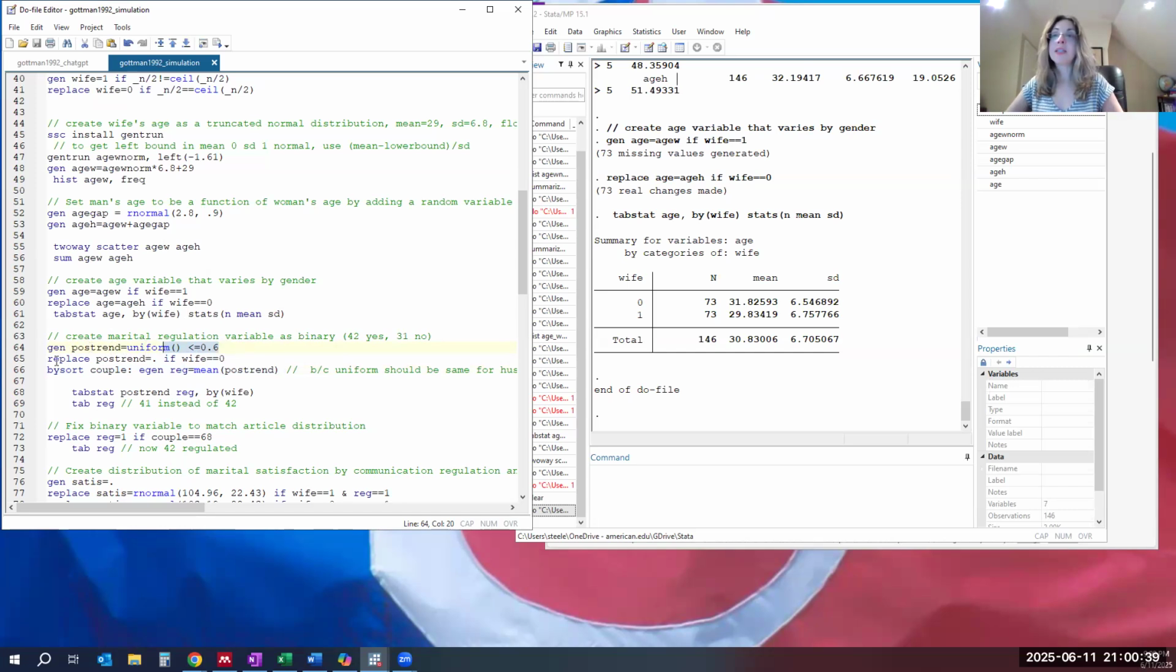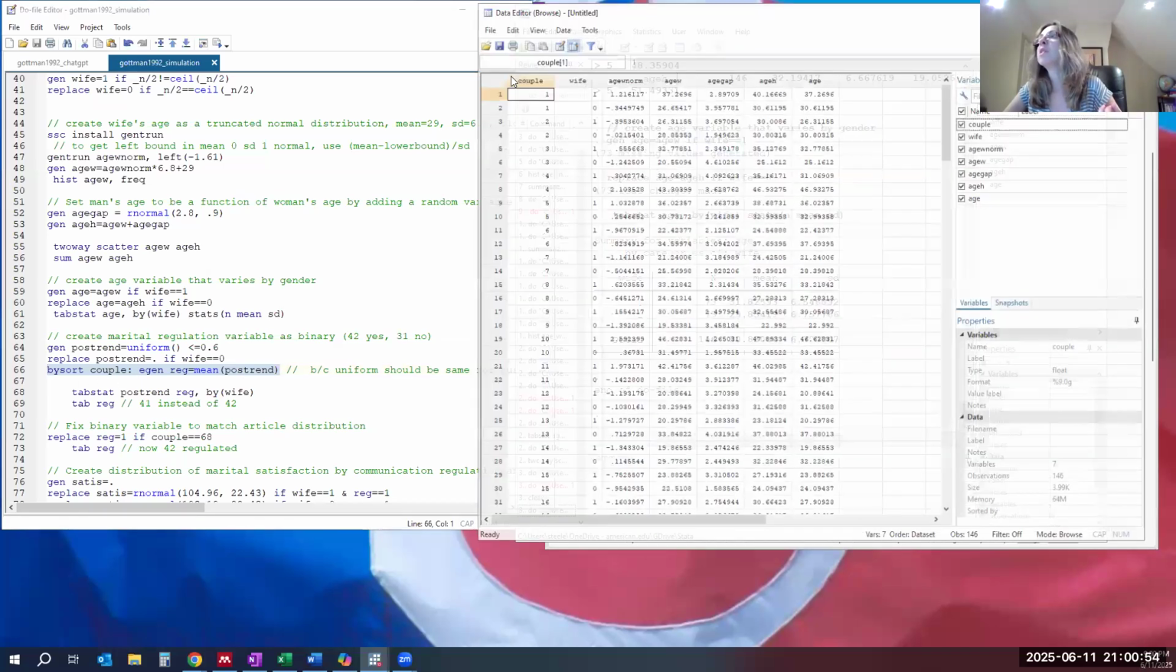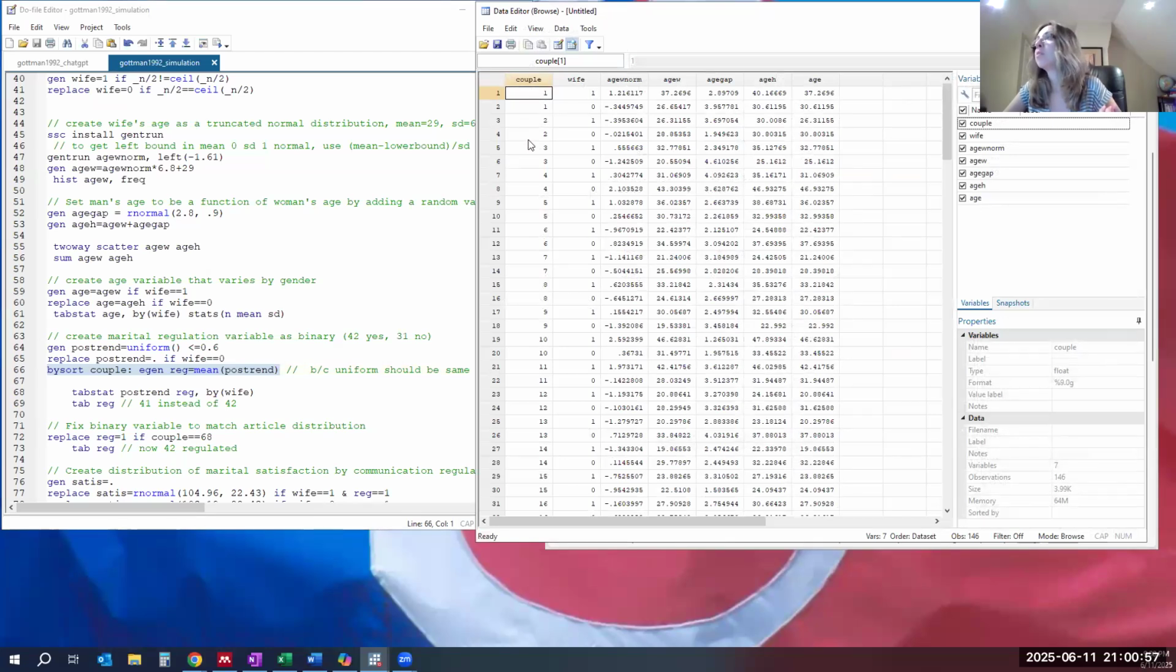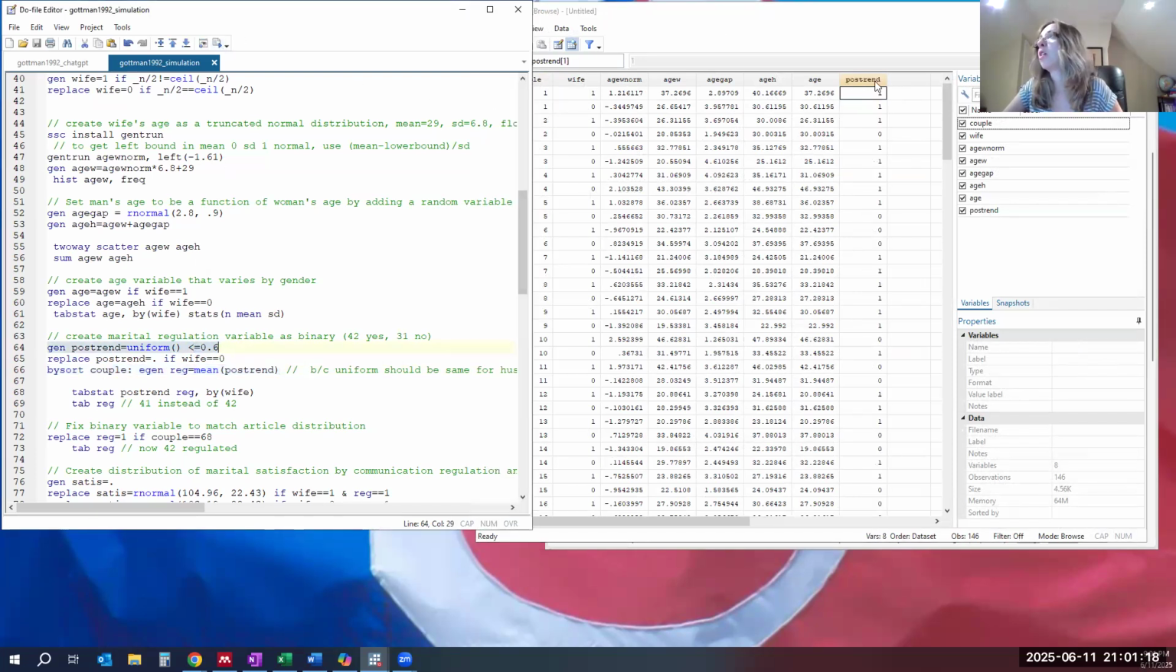And then we're going to drop that if they are a husband, because we want to make sure that the husband and the wife have the same value for the whole couple. So that means that we're going to sort by couple. So here's our couple variable. This is couple 1, couple 2, couple 3, and we're going to sort by couple and make sure that we take the average of whatever is pos trend for the wife. We're going to just take the average for each couple, and that will give the same wife score to both the husband and the wife. So when we run the first line, we get this new variable called pos trend, which is positive communication trend.